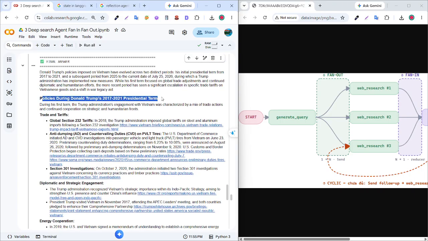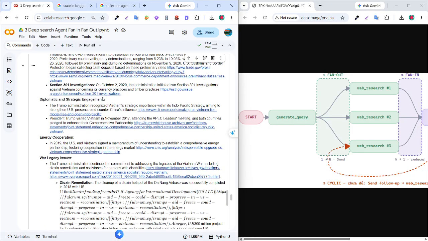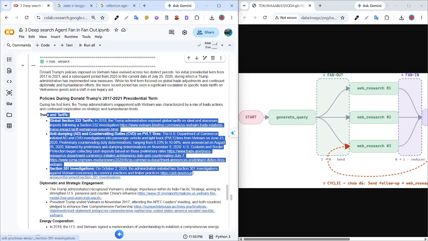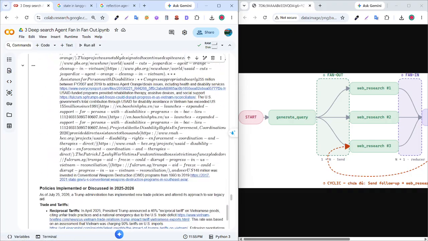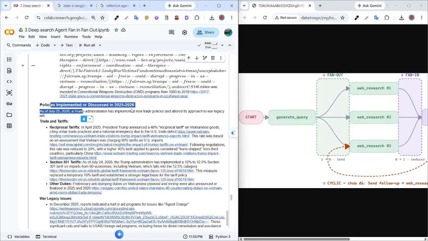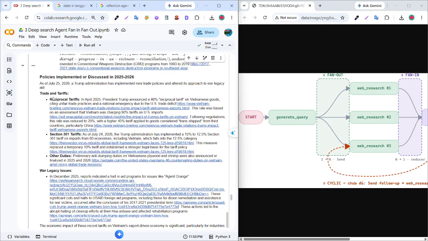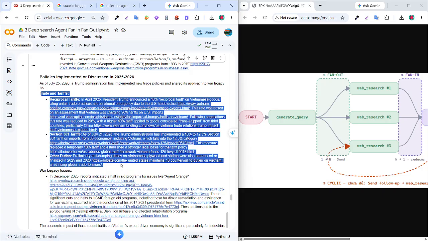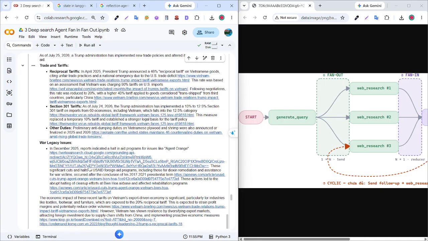That means the first part here is about 2017 to 2021, and second, about the policy in 2025 to 2026. You can see here the trade and tariff and legacy issues in Vietnam.